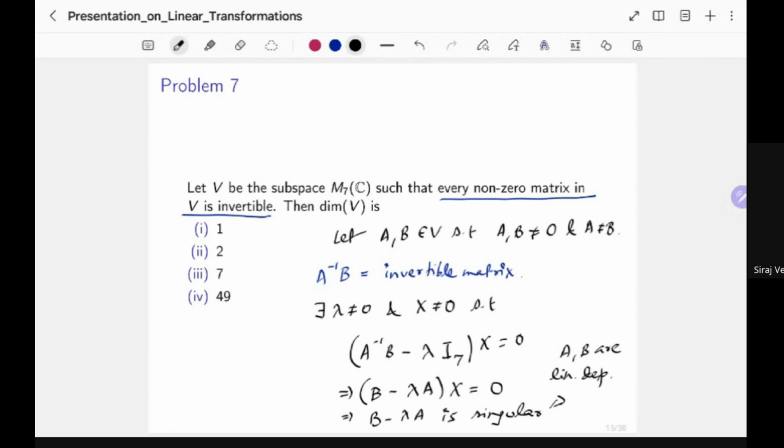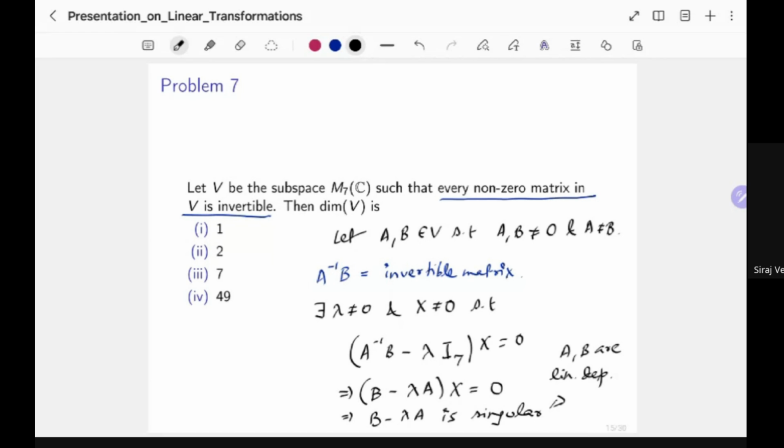So what we have done is we have taken two arbitrary matrices which are both non-zero and distinct, and we have shown that they are linearly dependent. That means there cannot be any set in V having more than one element which is linearly independent.